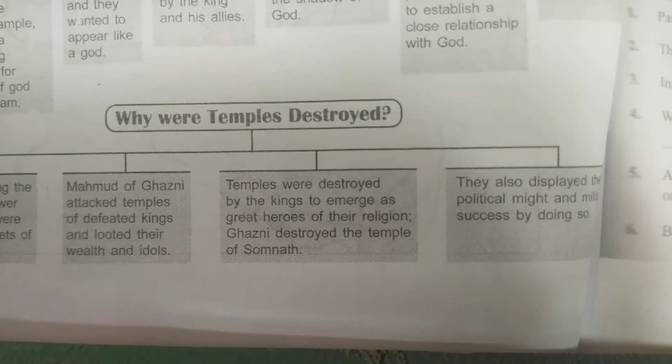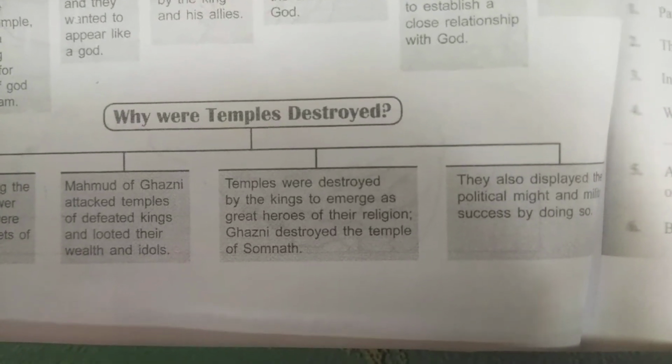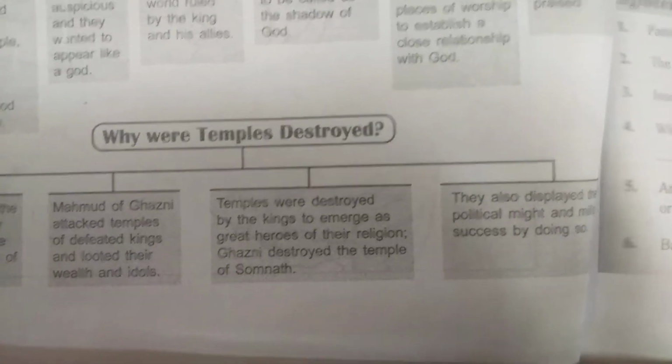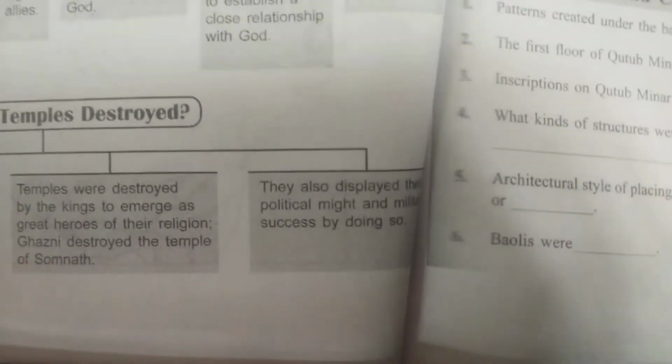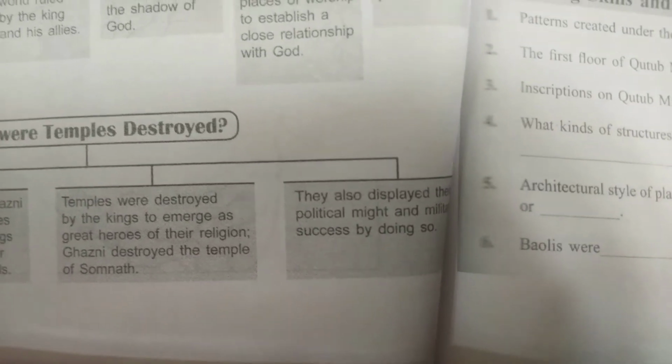Then temples were destroyed by kings to emerge as great heroes of their religions. Ghazni destroyed the temple of Somnath, as I have already discussed. They also displayed their political might and military success by doing so.